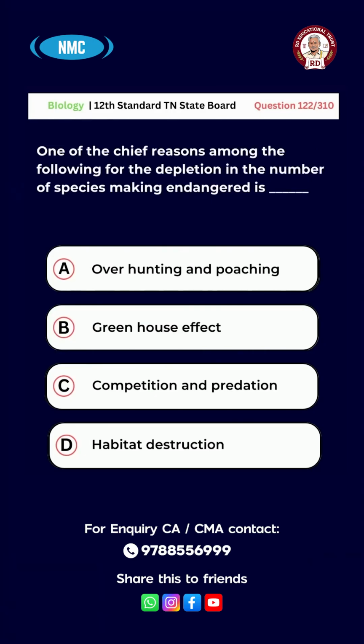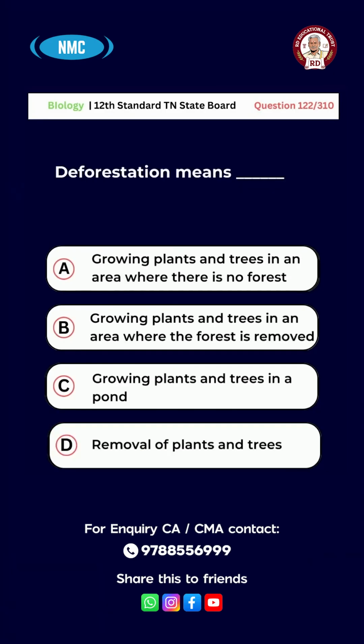Question number 122. One of the chief reasons among the following for the depletion of number of species making them endangered is A, overhunting and poaching, B, greenhouse effect, C, competition and predation, D, habitat destruction. The right answer for this question is option D, habitat destruction.